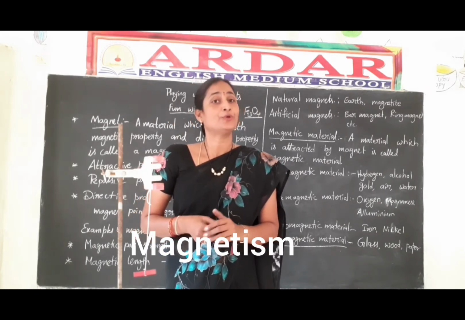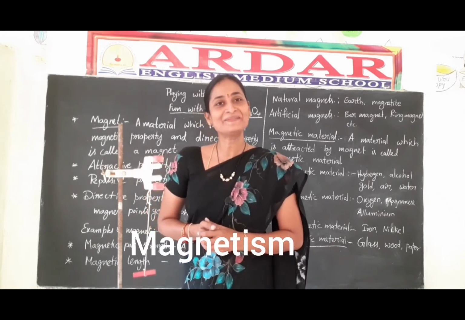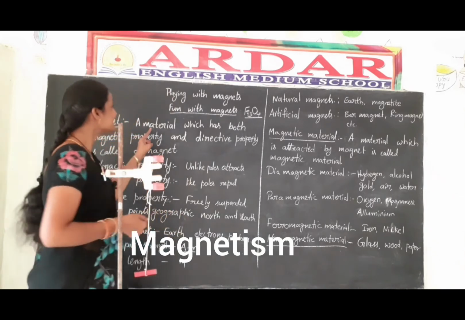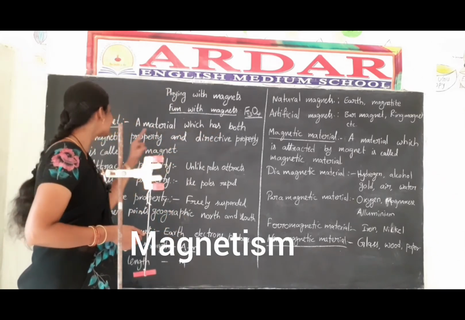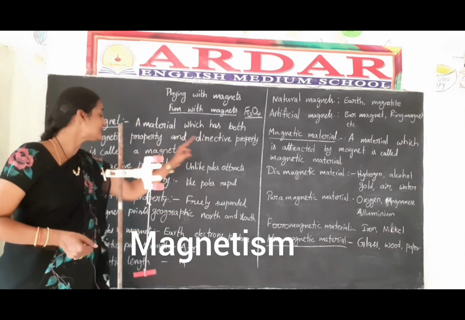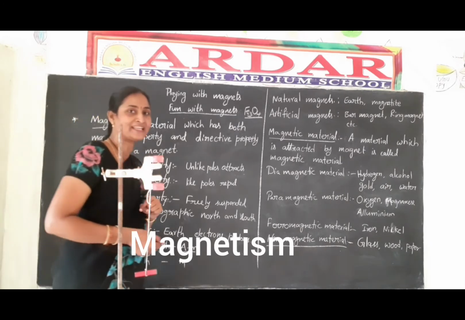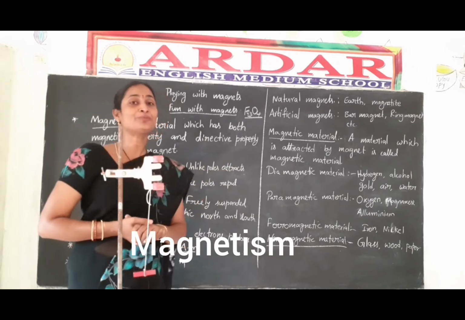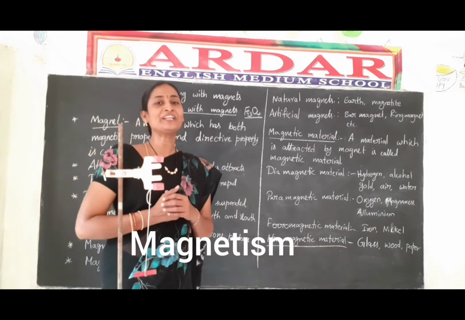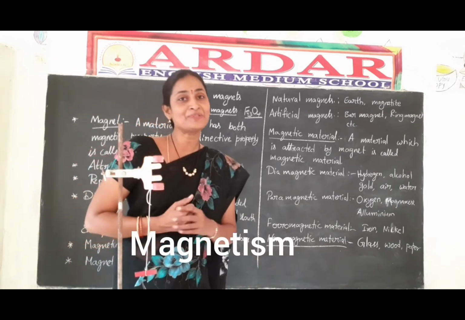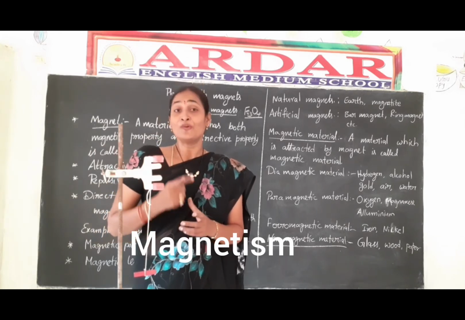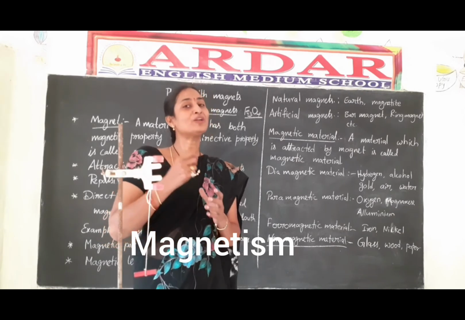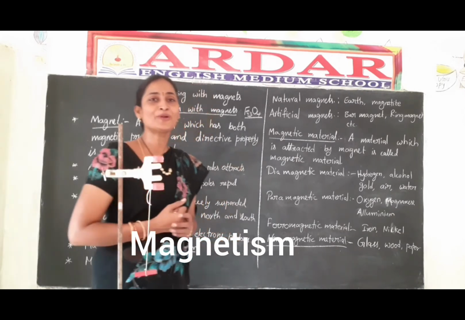Okay, what is the definition for the magnet? Come on, let us discuss. A magnet means a material which has both magnetic property and directive property. What is called magnetic property? What is called directive property? Magnetic property means here mainly two types of magnetic properties are there. One is the attractive property, and one more is the repulsive property.